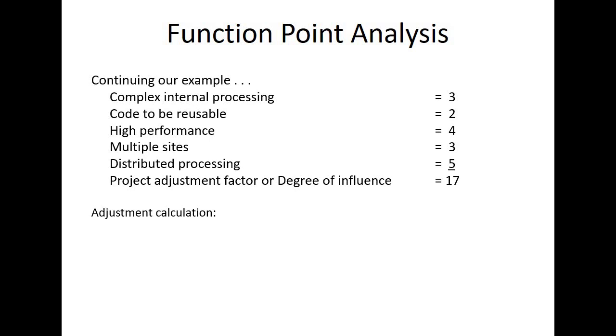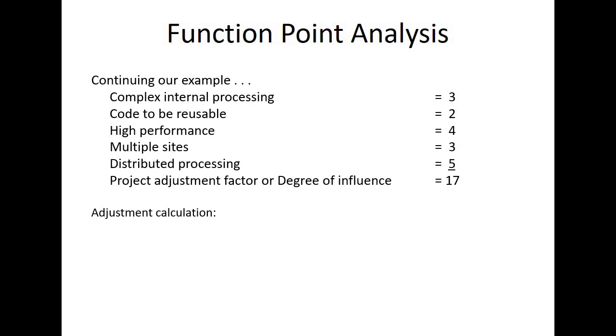So that means this adjustment factor or the degree of influence is the sum of all these causes of concern which we think may affect the complexity or the size of the project or may affect the overall time. So we are getting it to be 17. Now we got the unadjusted function point, and now we are going to adjust that particular thing.